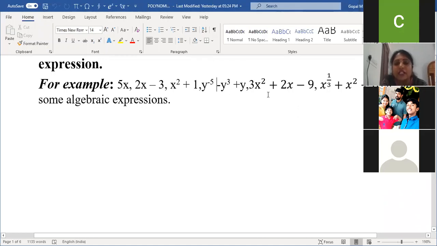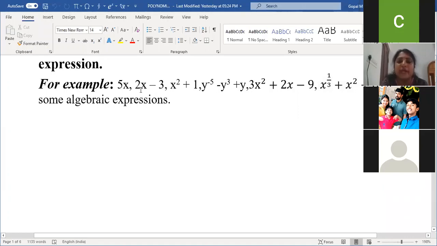In the fifth algebraic expression, what is the degree, children? 2. What about in this one, x power 1 by 3 plus x square? 2. Because since it is a fraction, 1 by 3 is less than 2. So 2 is the degree. Am I clear, children? So you all have understood terms and degree.